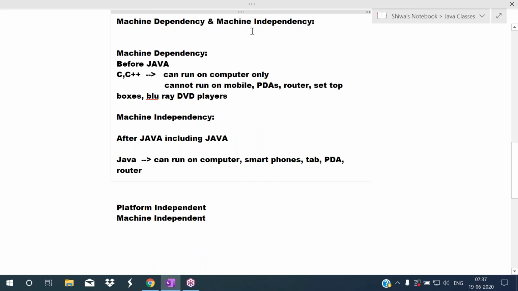Next, machine dependency and machine independency. Machine dependent languages are C and C++. C and C++ are machine dependent programming languages, which means the software developed in C and C++ can run on a computer only. We cannot run it on other devices like routers, set-top boxes, smartphones, etc.